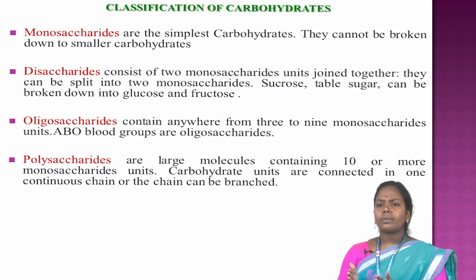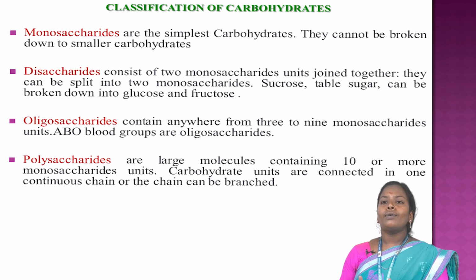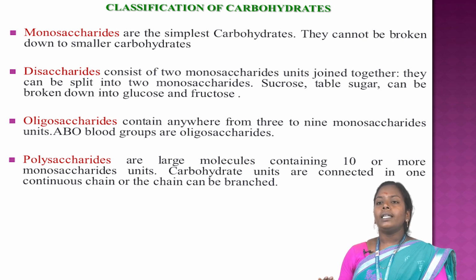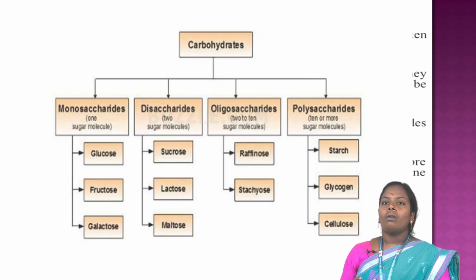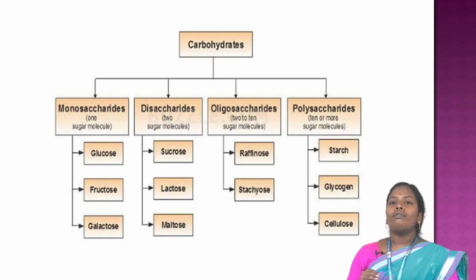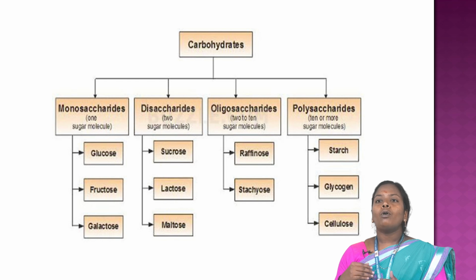Oligosaccharides contain anywhere from 3 to 9 monosaccharides. The ABO blood group substances are oligosaccharides and polysaccharides. Polysaccharides are large molecules containing 10 or more monosaccharide units, with chains that may be linear or branched. Now the carbohydrate flowchart: monosaccharide, disaccharide, and polysaccharide.